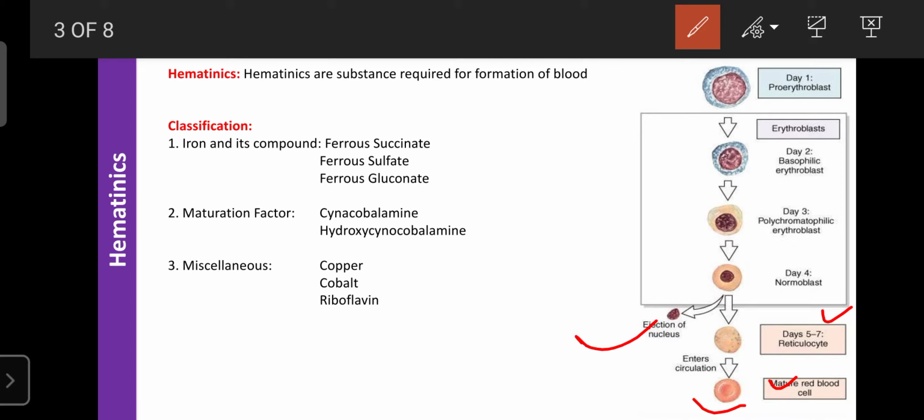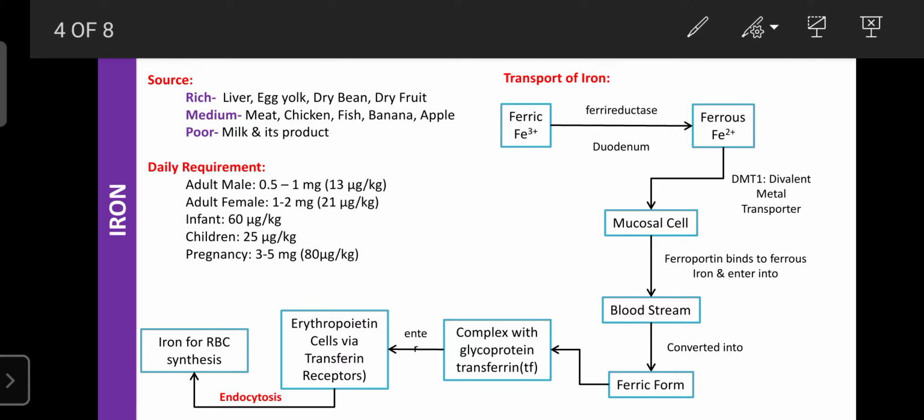If there is any deficiency of these components, then the person suffers from anemia, maybe iron deficiency, vitamin deficiency, or any other type of anemia. That is corrected with the help of supplements of certain medications or drugs, which are known as hematinics. Now we learn regarding the pathophysiology or pharmacology of iron.